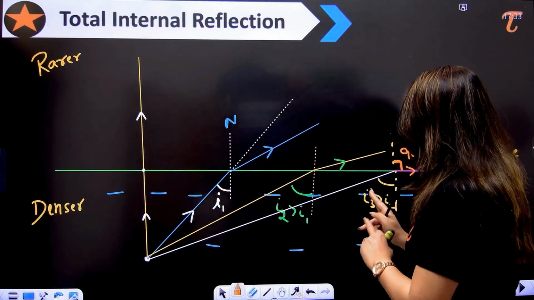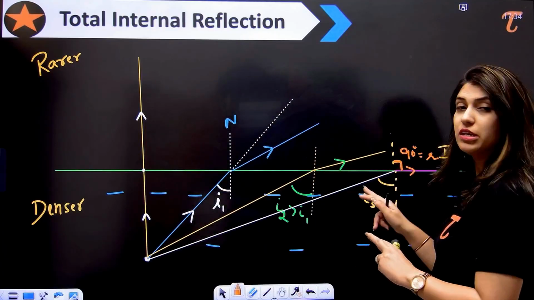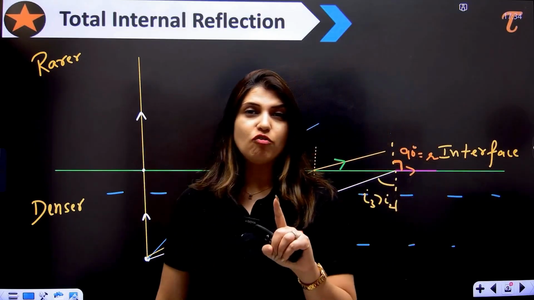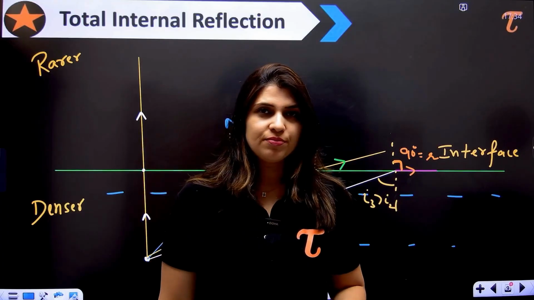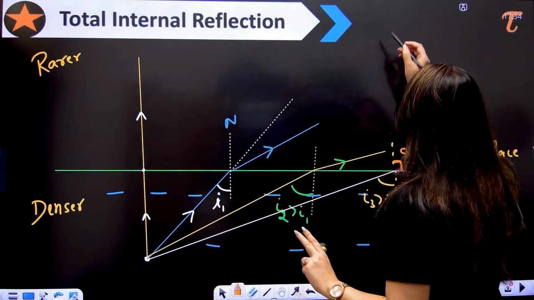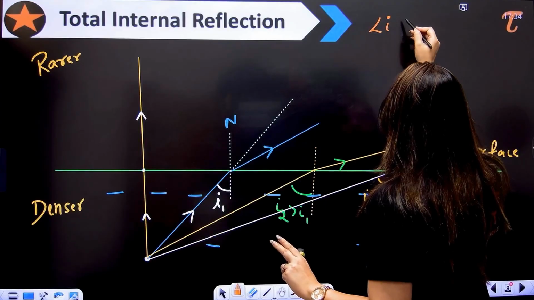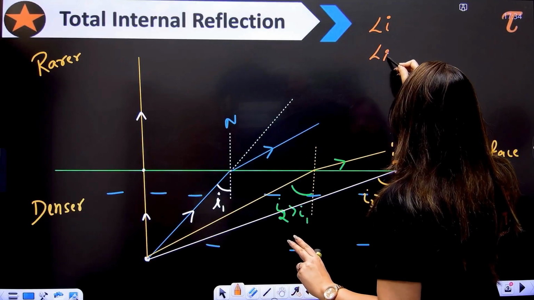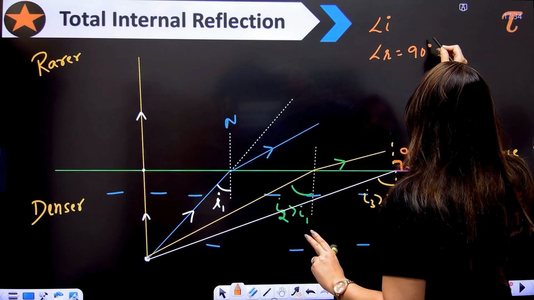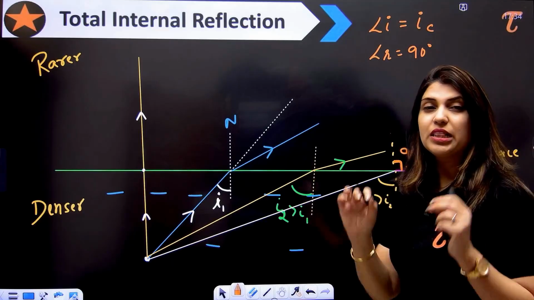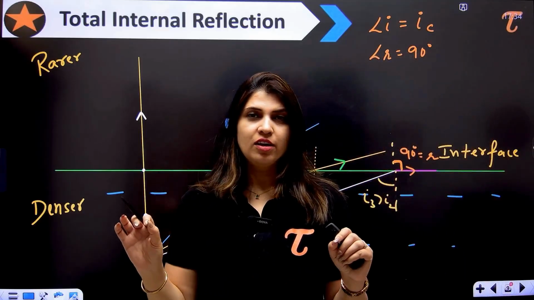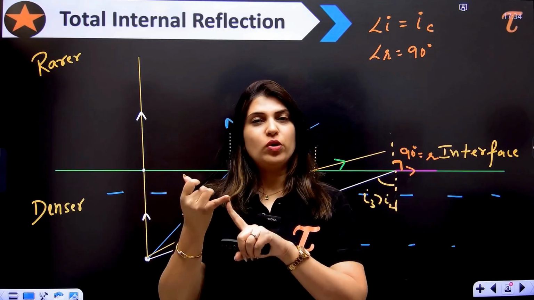So that particular angle of incidence at which the angle of refraction is 90 degrees. Are you listening to this? I'm talking about that angle of incidence at which the angle of refraction is equal to 90 degrees. I call this angle of incidence the critical angle. This is called the critical angle. Got it? So first of all, we need to understand this term.